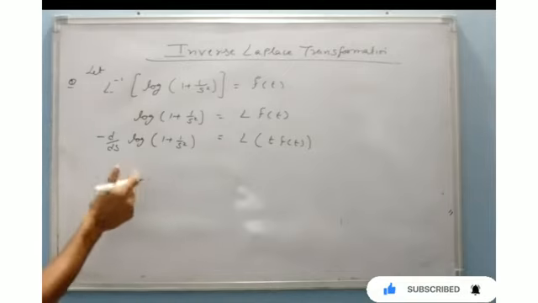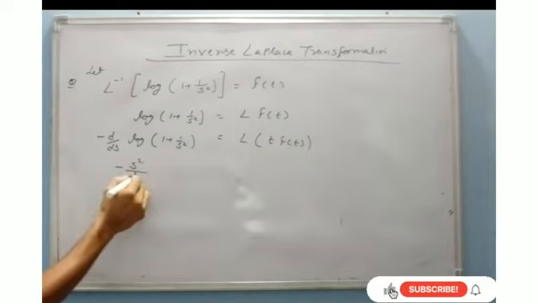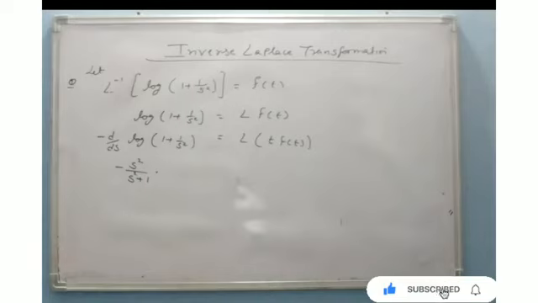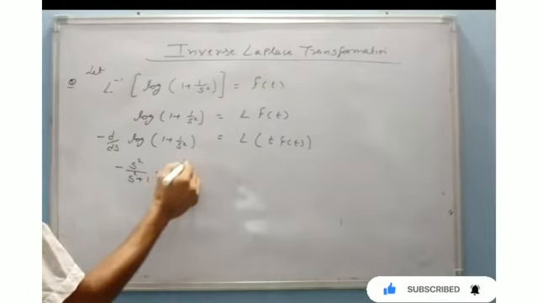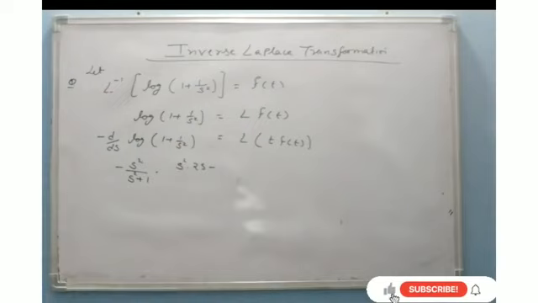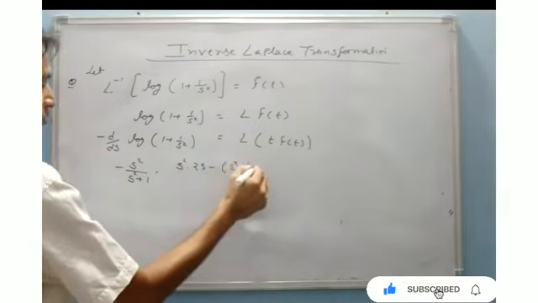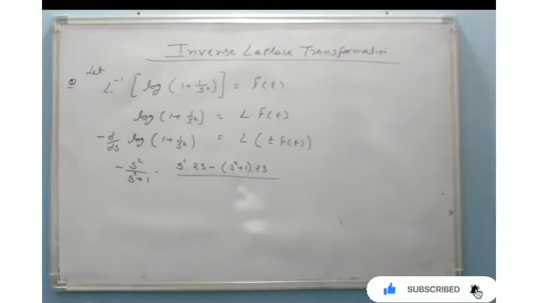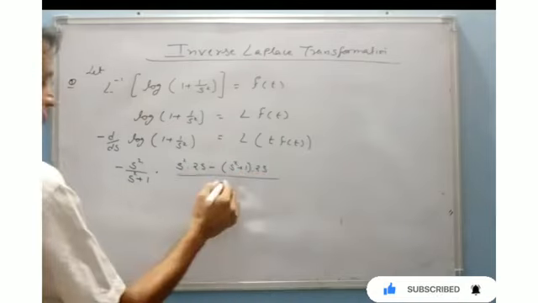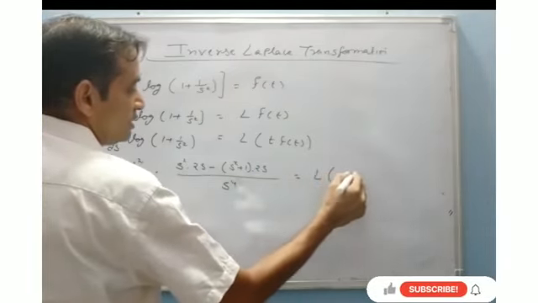So by differentiating, it will become minus s square upon s square plus 1 into the derivative of this, which will be s square into minus 2s minus of s square plus 1 into 2s, upon s to the power 4, which will equal Laplace of t f t.